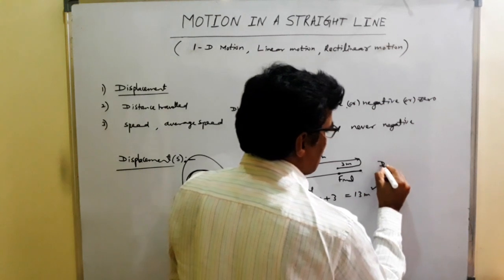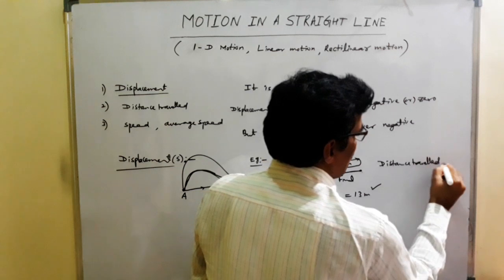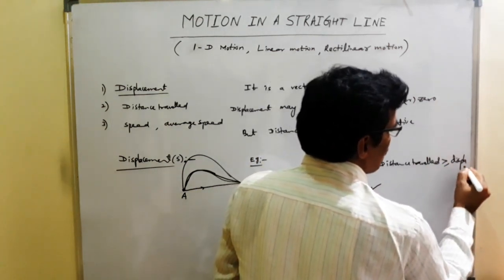Your statement is: distance traveled is greater than or equal to displacement. So here, students, listen, your statement is distance traveled greater than or equal to displacement.